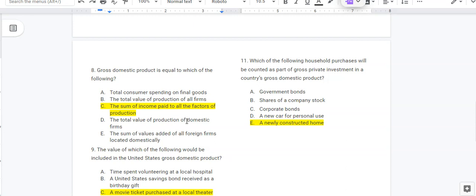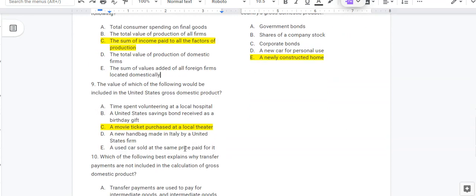For example, if there's a Swedish firm producing furniture in the United States, we don't care that the company is Swedish. If they're producing the furniture in the United States, they count. And then E excludes domestic firms that are located domestically. So between A, B, D, and E, you kind of have a definition of GDP, but each one is missing a little piece.